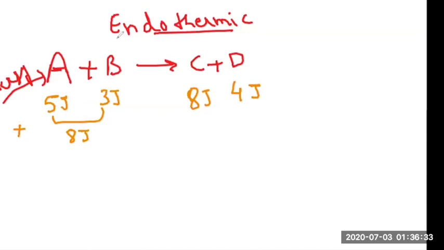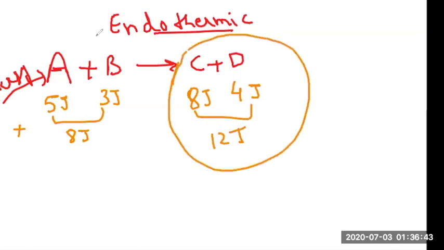If you can see in endothermic reaction, the energy of the product side, which is 12 joules, is always higher compared to the energy of the reactants, right? Why? Because this extra amount of energy that is provided to the reactant is also converted inside the product, right?